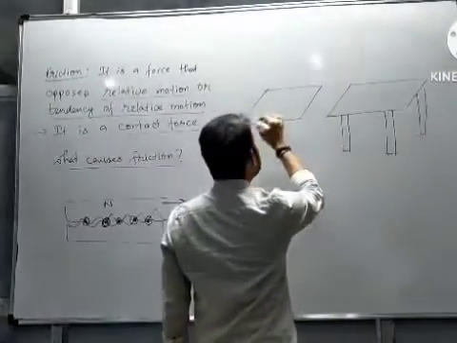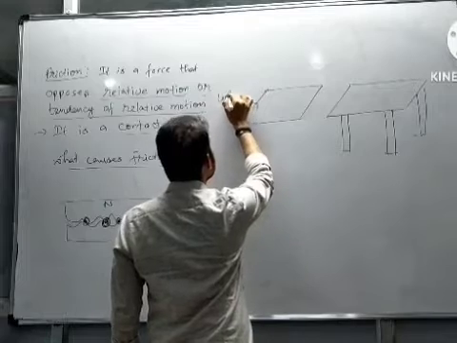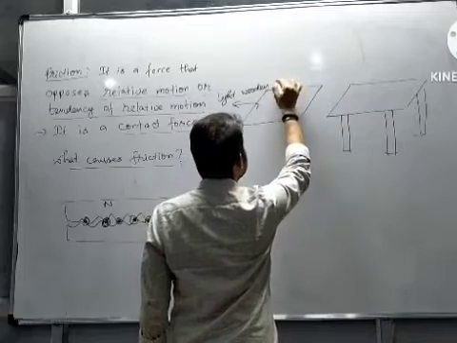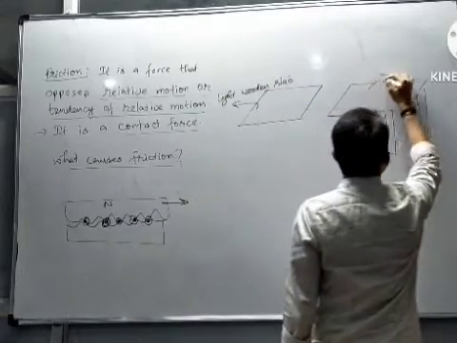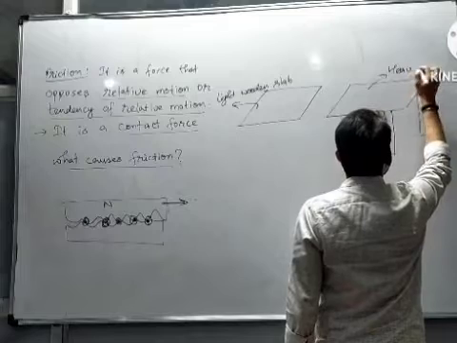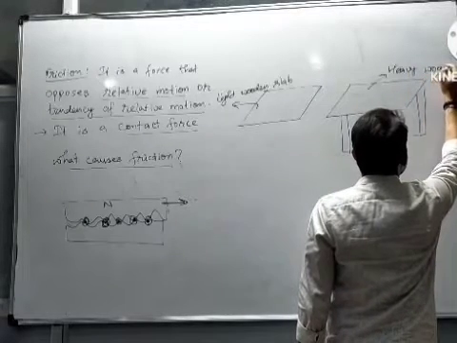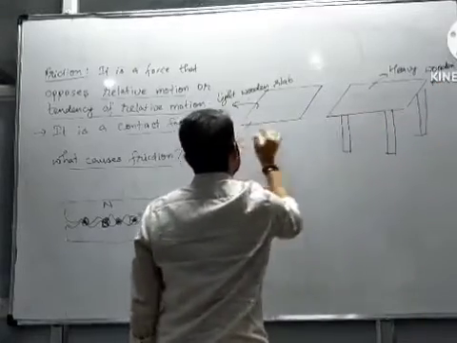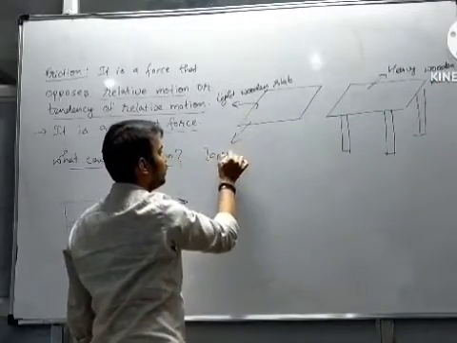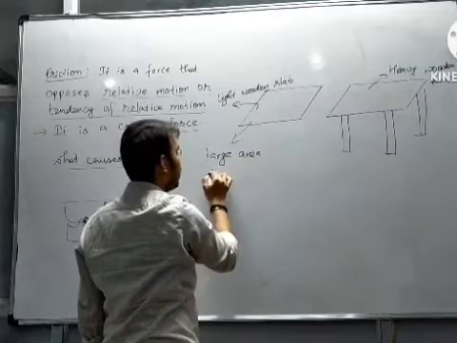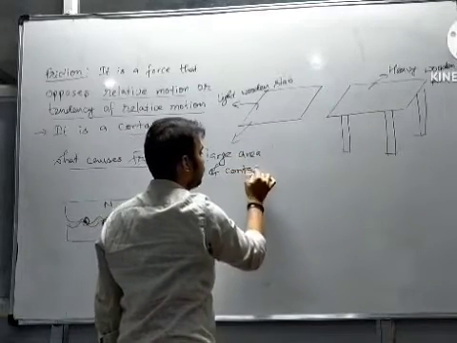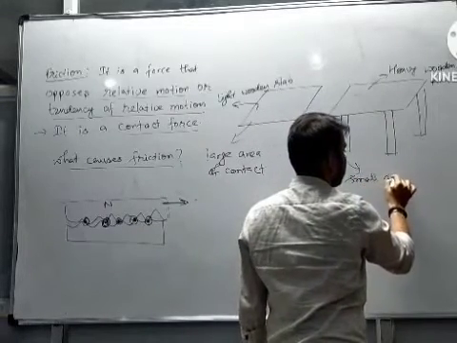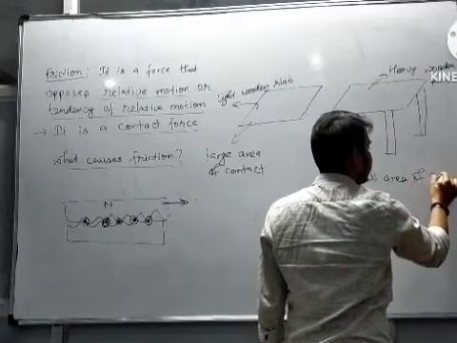Keep in mind, this is a light wooden slab, and this is a heavy wooden table. The slab has a large area of contact, and the table has a small area of contact.